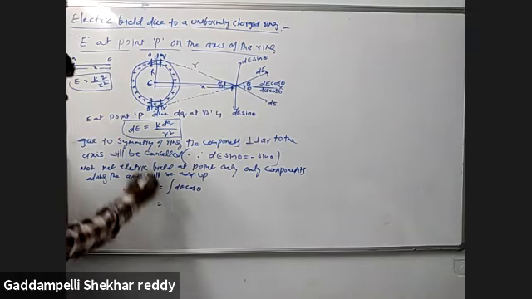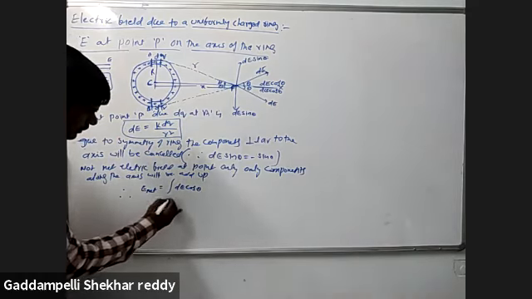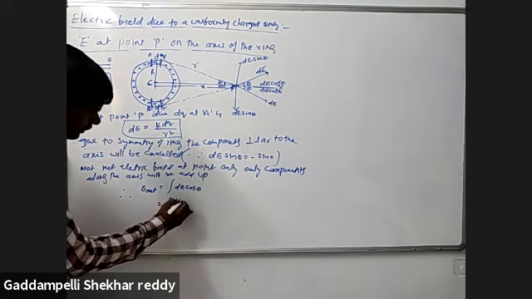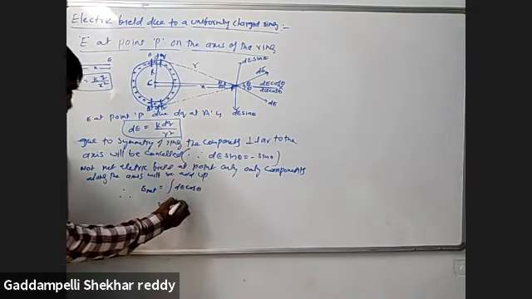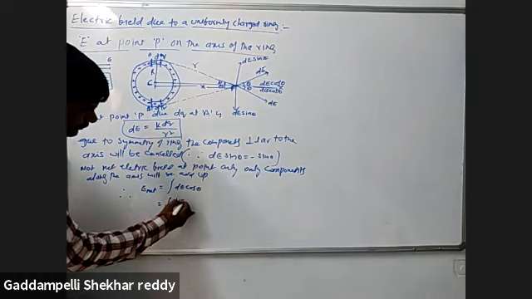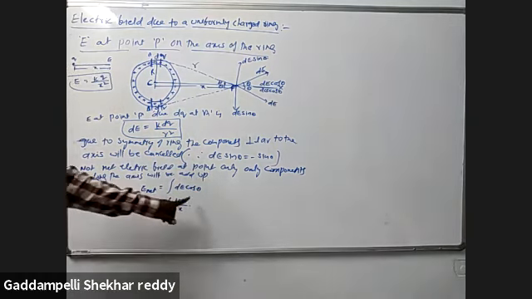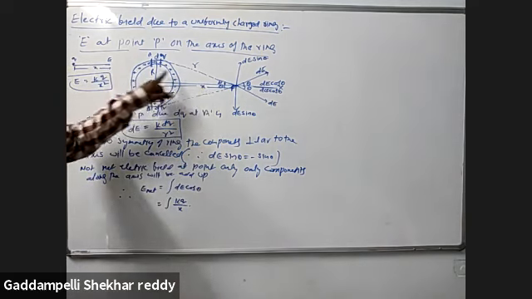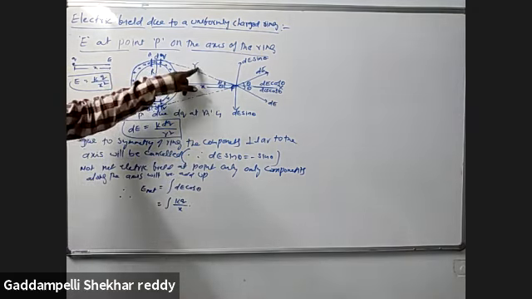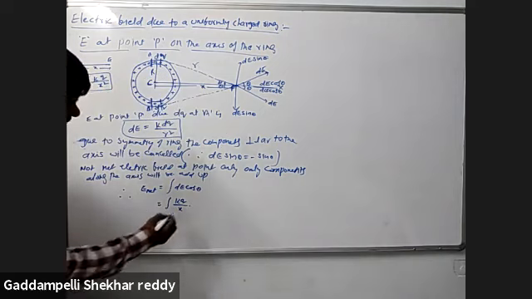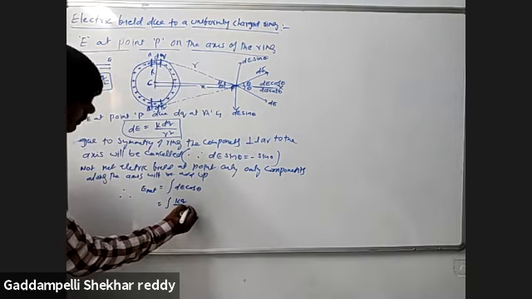We know the value of dE is k dq by x square, integrated. From the figure, cos theta is equal to adjacent side by hypotenuse.